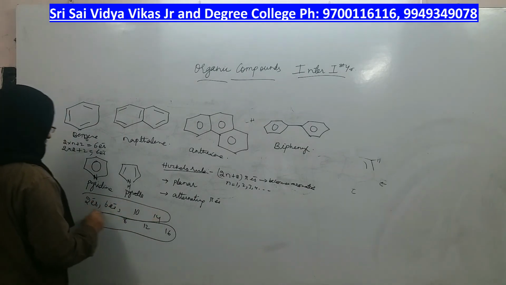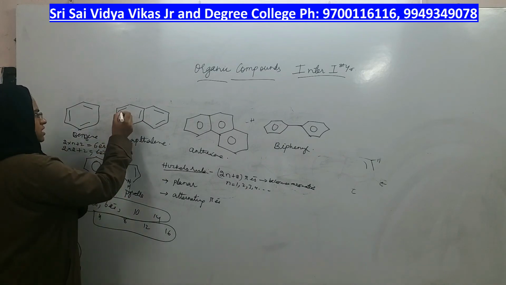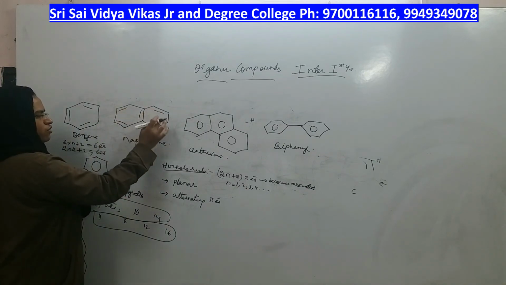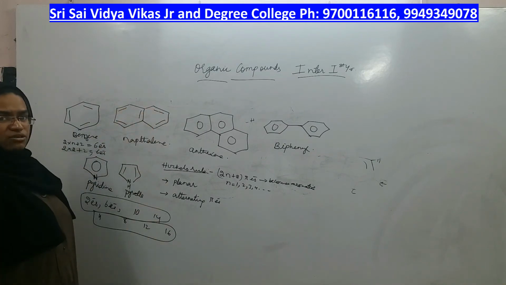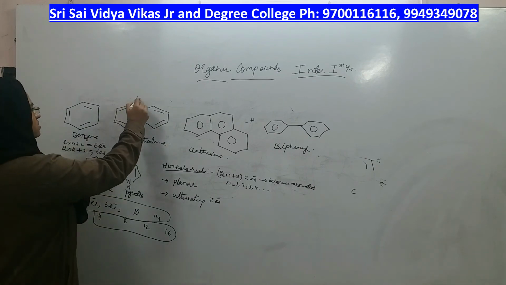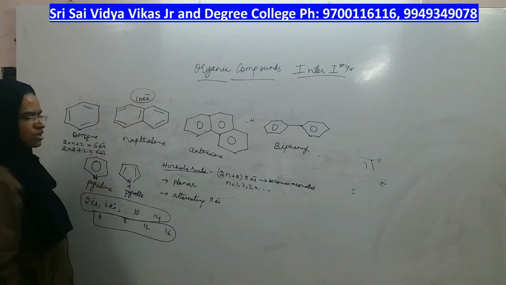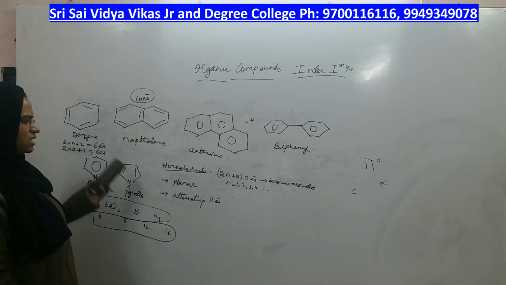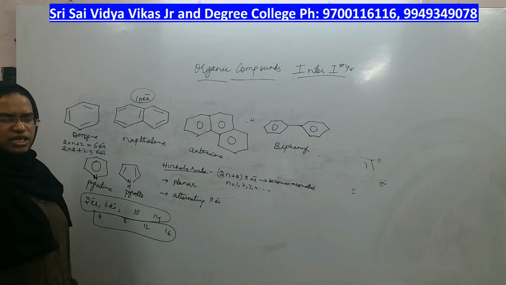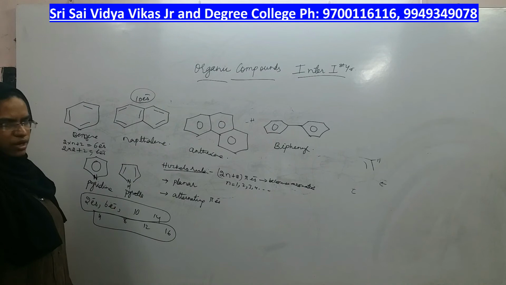These pi electrons mean it is aromatic, right? Same way you can apply for this also. 1, 2, 3, 4, 5 means how many pi electrons? Each pi bond has 2 electrons. 5 pi bonds means 10 electrons. Where did I keep 10 electrons? Here. That means even naphthalene is aromatic in nature, right? These are the requirements for any compound to be aromatic or not aromatic, right?